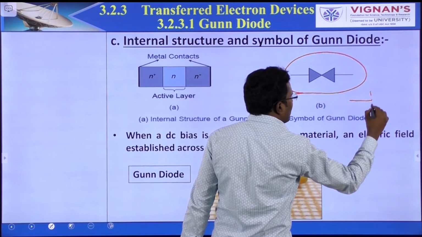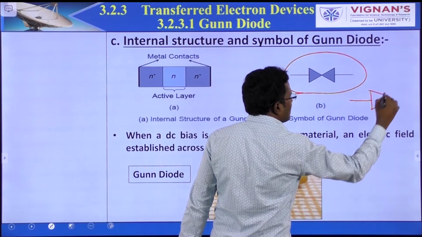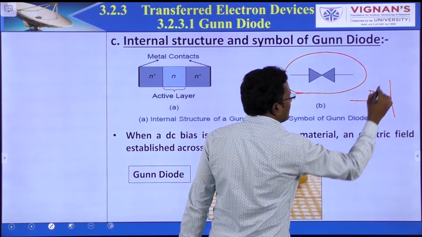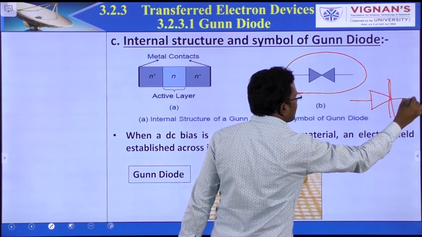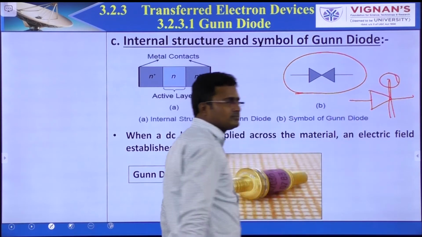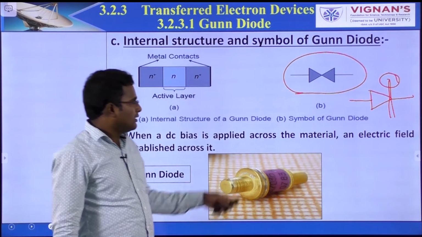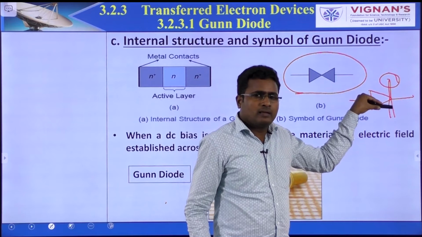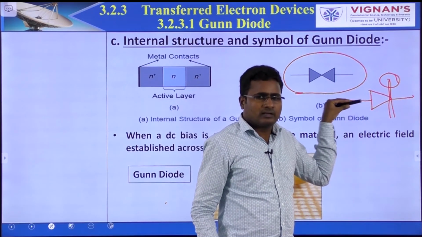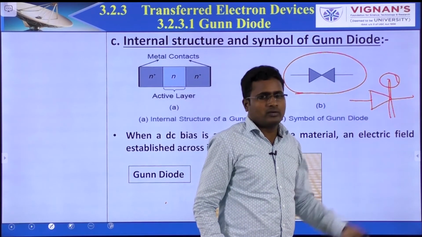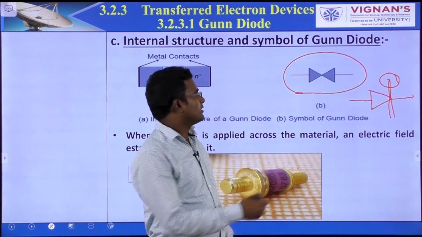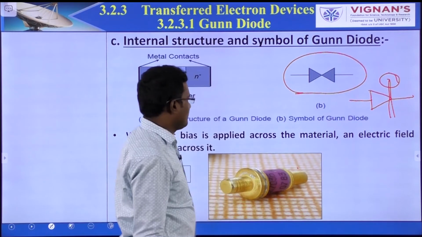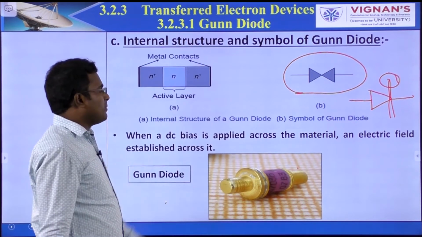In a normal PN diode, this is the direction of flow from P to N, but we have one more line that is called the junction. This is the junction, this is the current direction. But here no junctions, so there are no vertical lines. This is the fabrication.